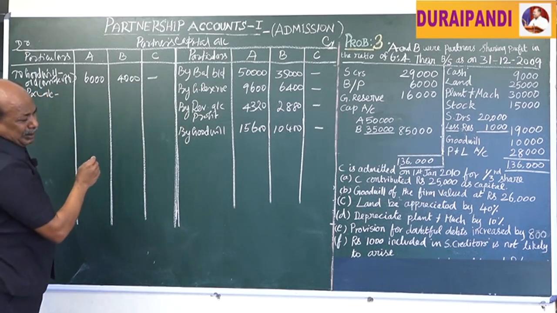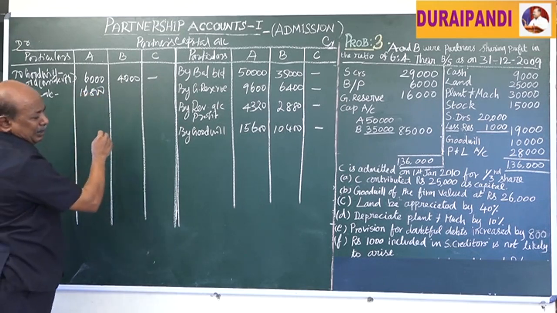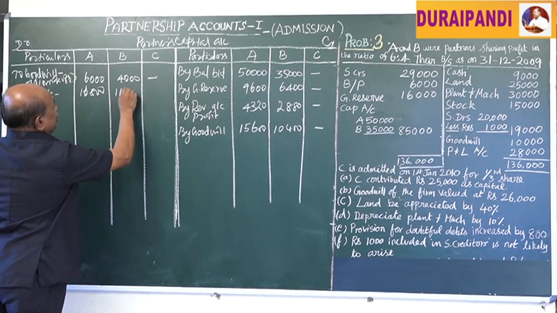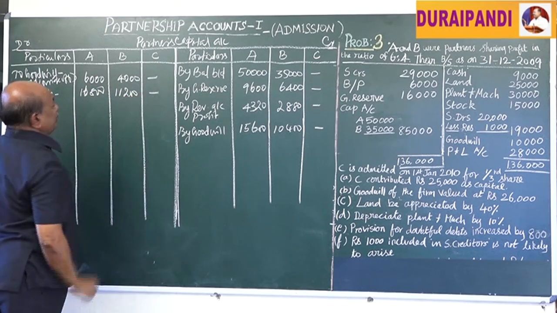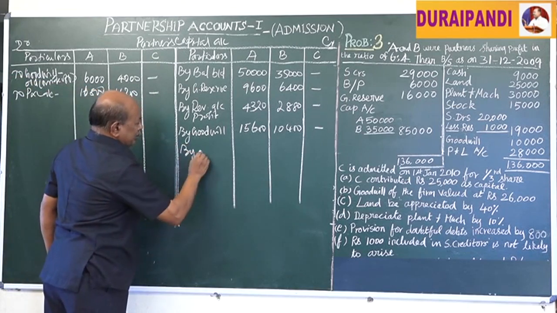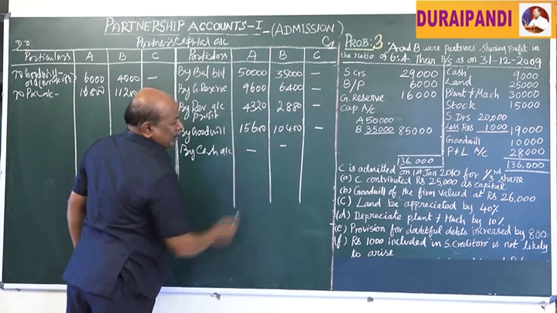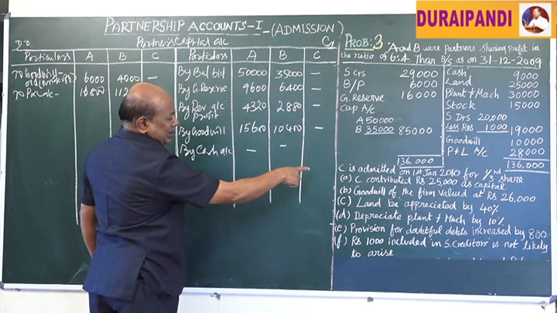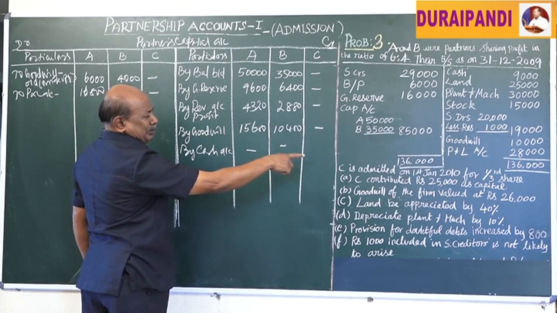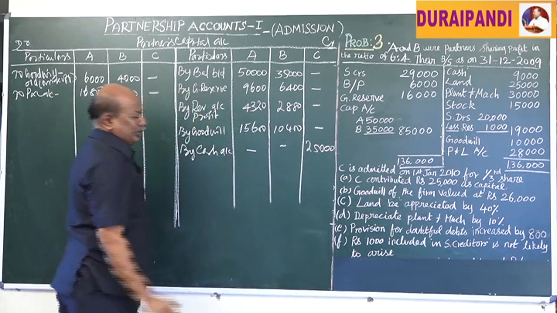There is a loss, that means 16,800 for A and 11,200 for B. Next, we have to transfer by cash account, that is for the new partner bringing cash. She contributed rupees 25,000 as her capital, that is 25,000 rupees.